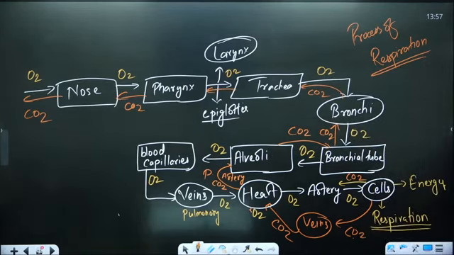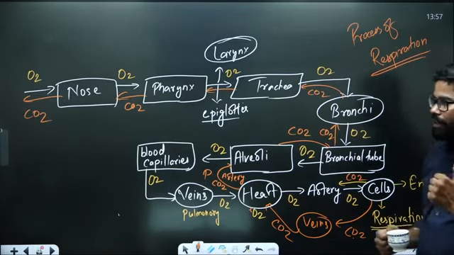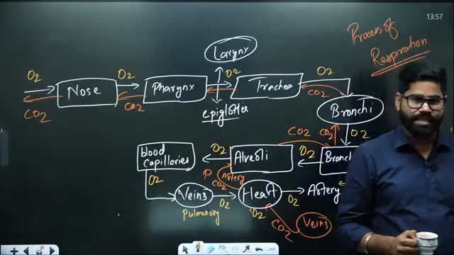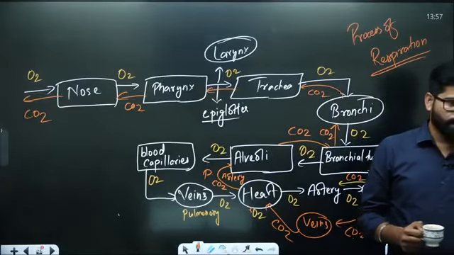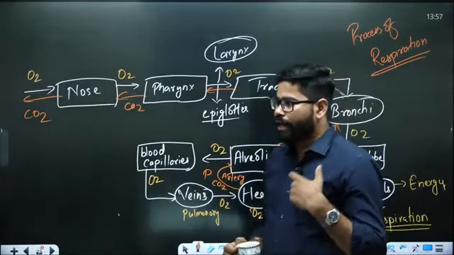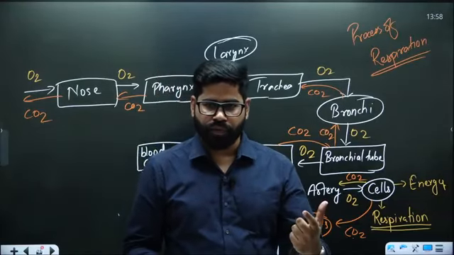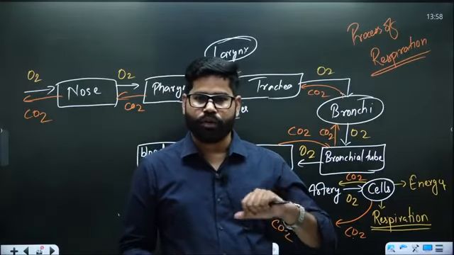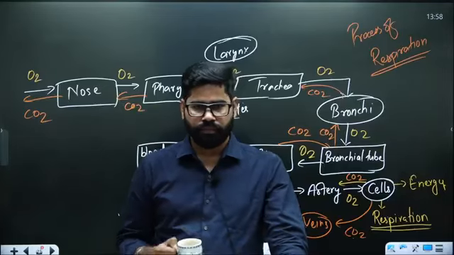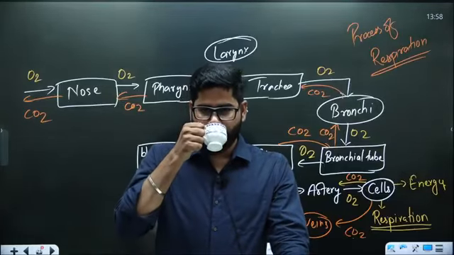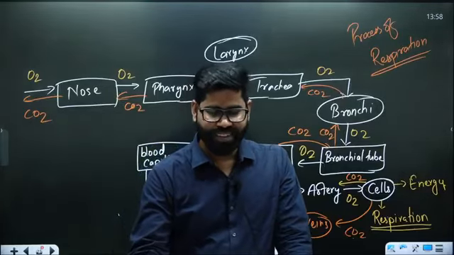Now, there is one thing. Here you see that oxygen is going inside and carbon dioxide is like exhaled out from the body. Can you tell me, the air which we are breathing out, will it have more oxygen or more carbon dioxide? More oxygen.